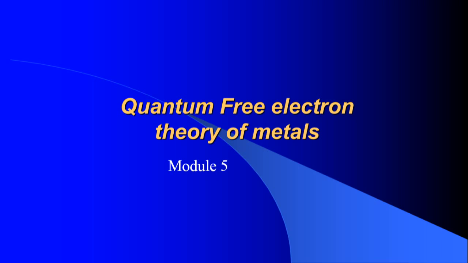Normally metals have electrons. Those electrons are responsible for the electrical conduction.